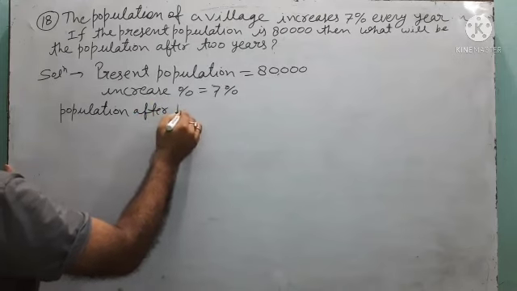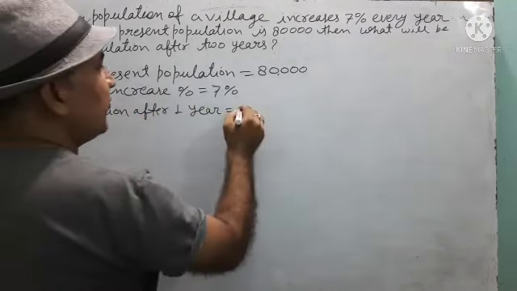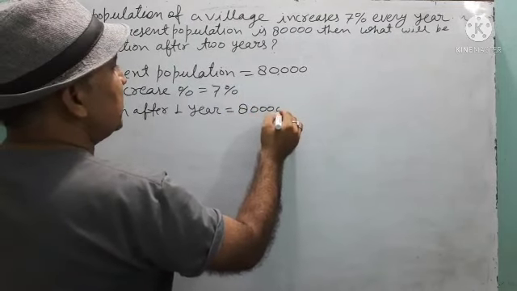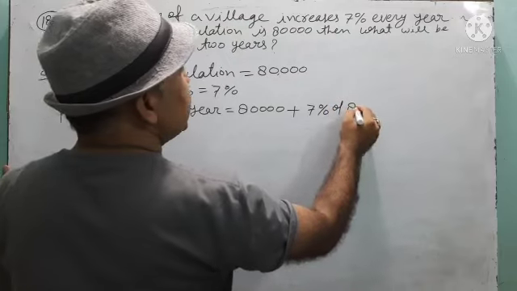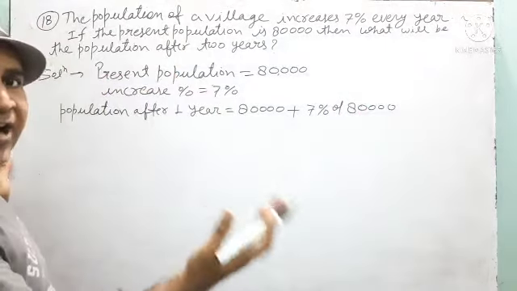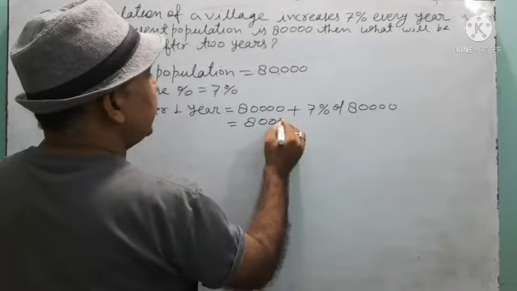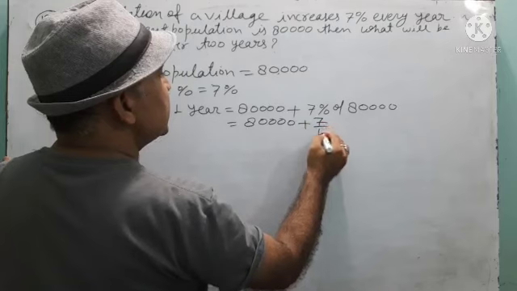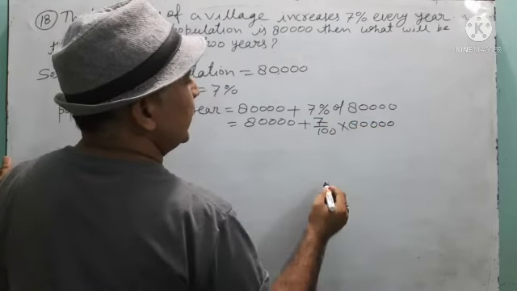Population after 1 year. After 1 year, present population plus 7% of population. This will be the total population after 1 year. Find it out. 80,000 plus 7 upon 100 into 80,000.